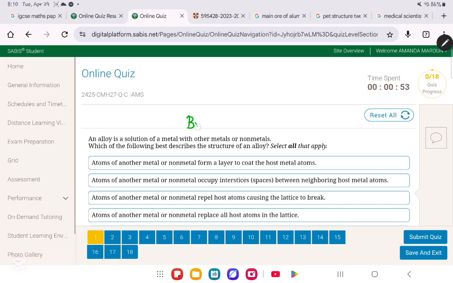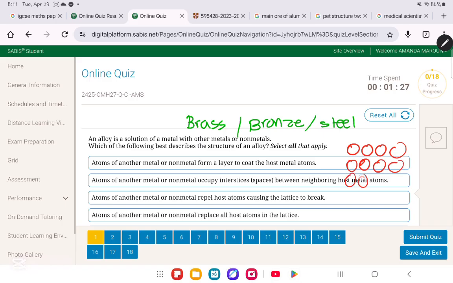Examples of alloys, you have brass, you have bronze, you have steel, for example. So these are some examples of alloys. Okay, they are either a solution of metal plus metal or metal plus non-metal. Okay, now what happens in the alloy? Let us say this is the metal of one, the atoms of one metal, okay? And then we mixed it to make a solution of metal that is red and another metal that is blue.